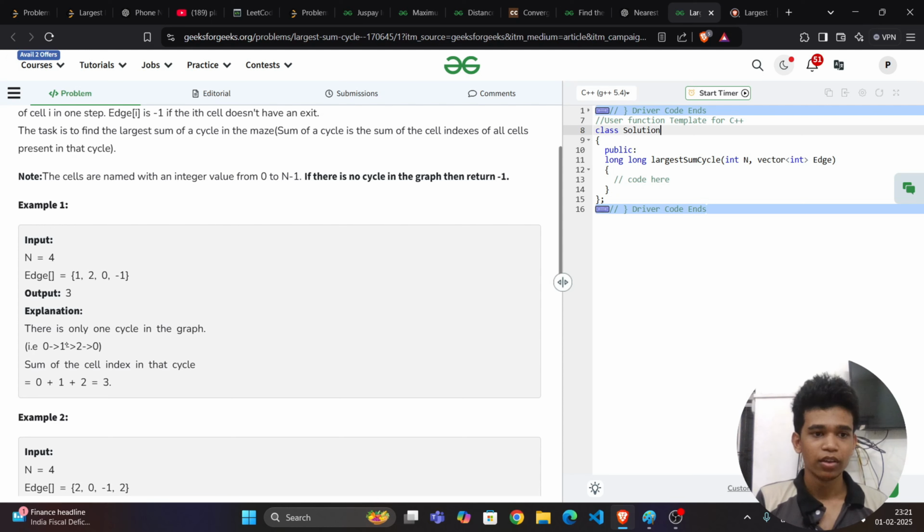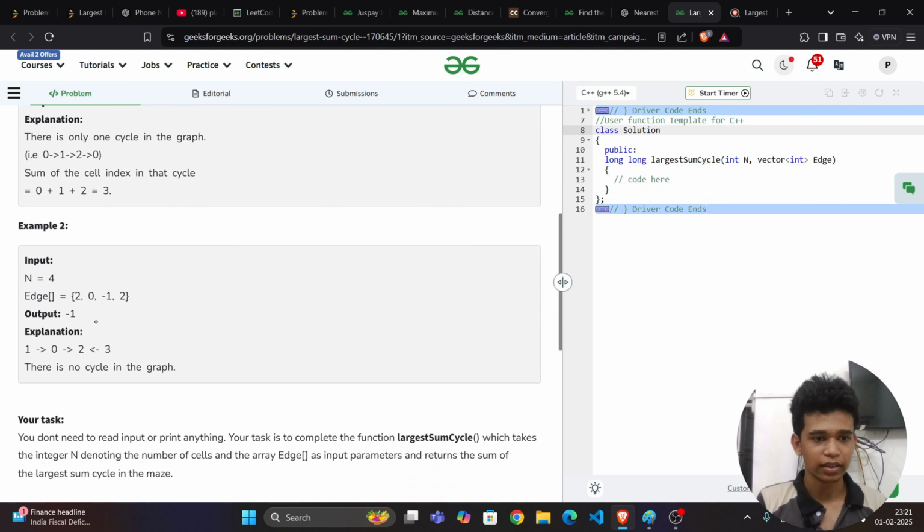Fine. So from 0 it is 1, from 1 it is 2, from 2 it is again 0. It is called a cycle. We know that a cycle is when the starting and ending point is the same node. So what is the sum? The sum is 3. We return 3 because there is no other cycle. If there is any other cycle, we want to compare with that cycle and give the maximum among them.